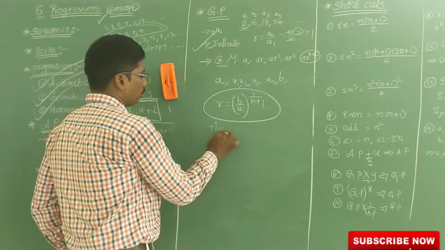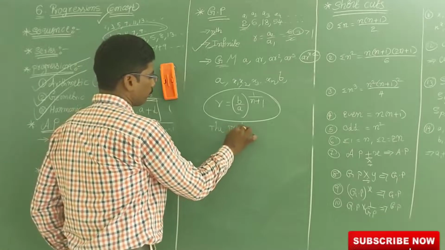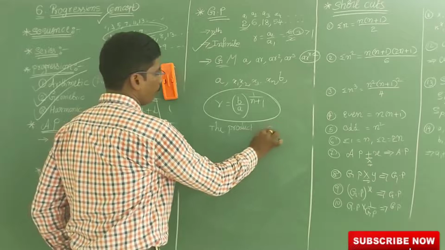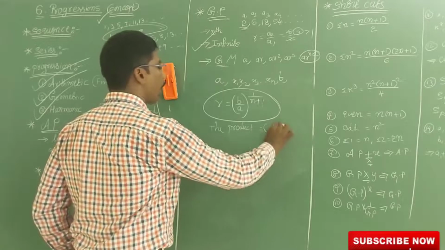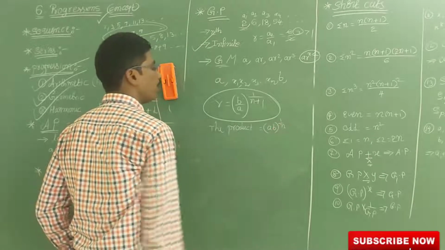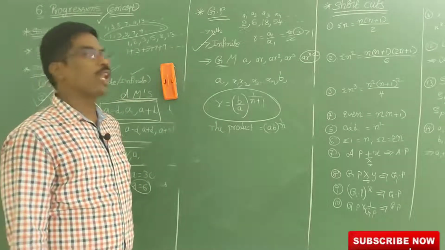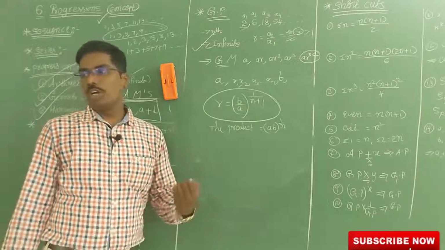The product of the n terms is AB all to the power of 1 by n. So like that we can do it very easily.